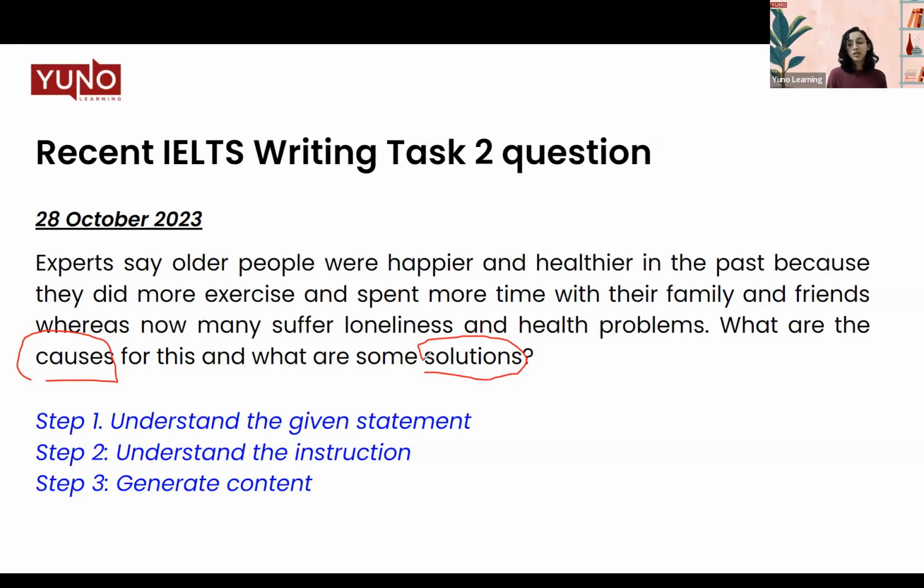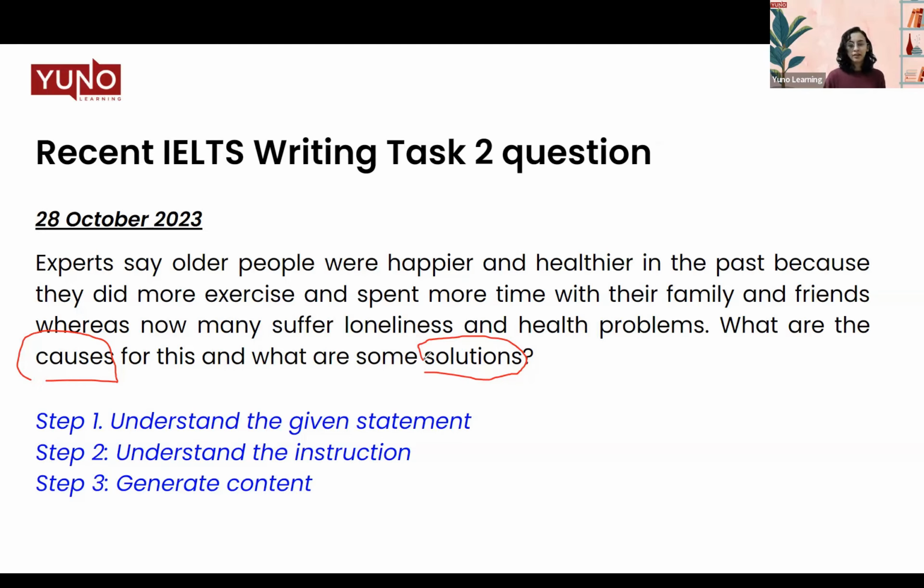If that is the cause I'm giving for people not being healthier, happier and exercising enough, then when I talk about the solution, I have to link the solution to that. Since we have technological innovations, we can add some of these things. We can, let's say, create an app for these people so that they get a reminder for regular exercise or something. So the solution and the cause have to be linked together. Whatever you choose to write as your cause, the solution has to relate to the cause. The solution should be for the cause. That is how you maintain that synchronicity in your cause-solution essay.